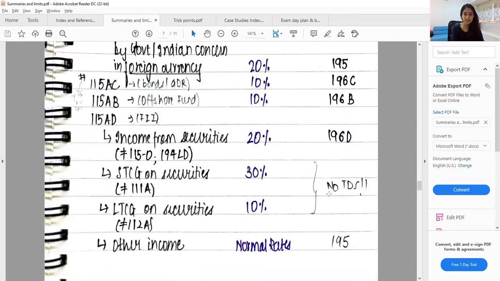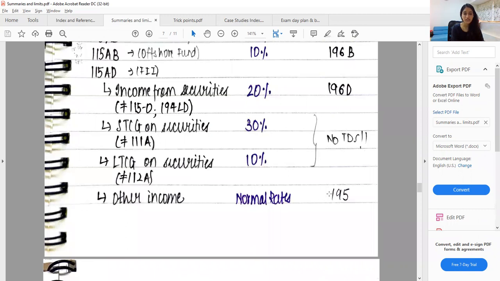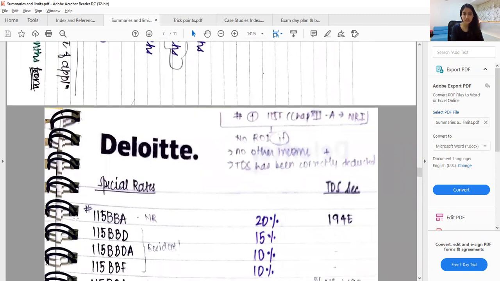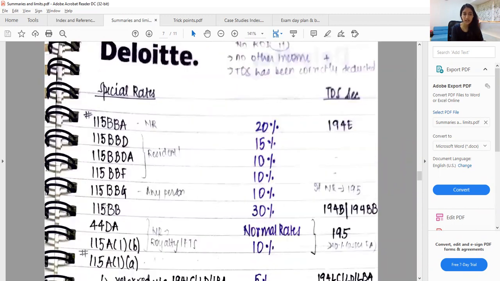And then there were certain sections where if you file your return of income and if TDS has been deposited, then you need not file your return of income. See, no return of income if no other income, and if TDS has been correctly deducted. So those sections I had separated by a hash so that I remember ye sections mein this provision is applicable.